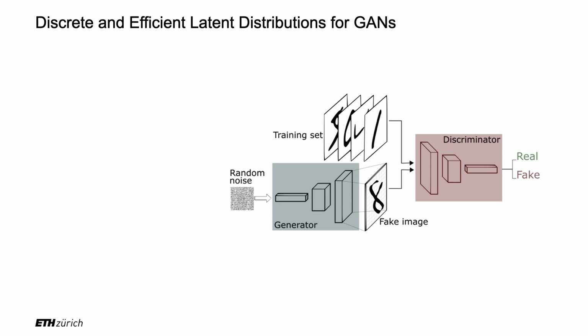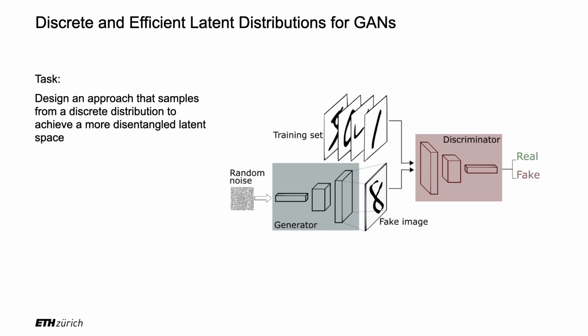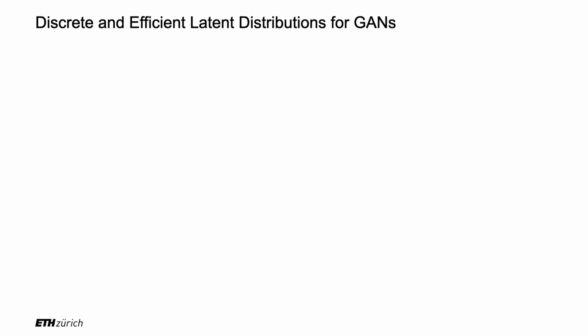A lot of research in the recent years was focused on improving the architectures of these two networks or refining the training objective. However, the approach for sampling the noise remained largely the same, sampling from a continuous prior. In this work, we aim to design an approach that samples from a discrete distribution to achieve a more disentangled latent space, and do this in an efficient way.